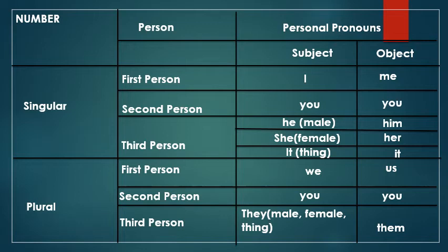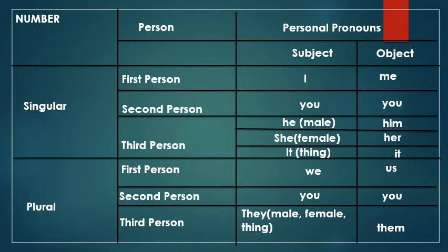We have number. As we have already studied, number are of 2, that is singular number and plural number. And person, as we have just discussed, there are 3 kinds of personal pronouns. They are first person, second person, third person. Now, how do these persons work as a subject and as an object? Let's have a look.